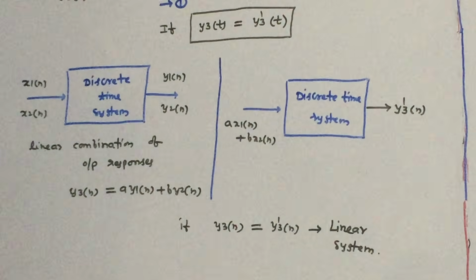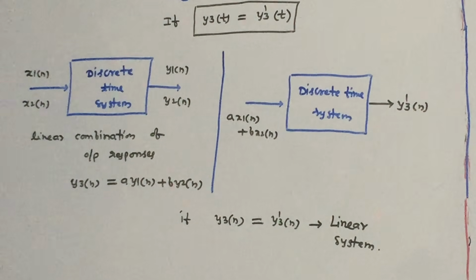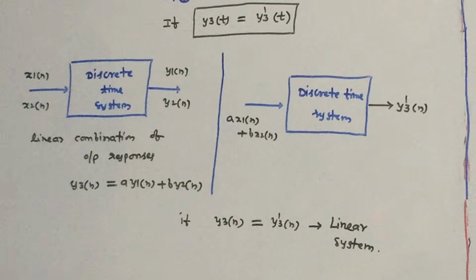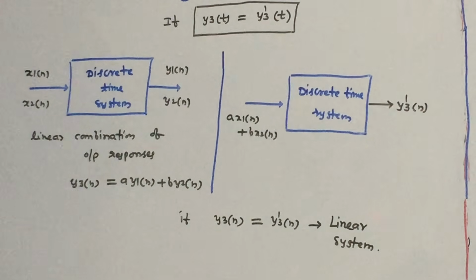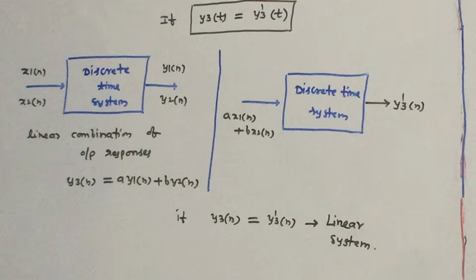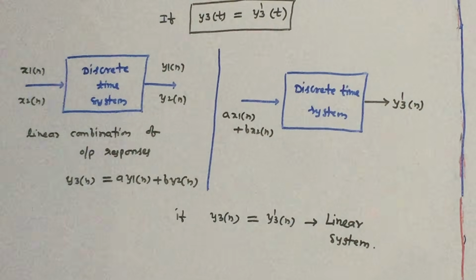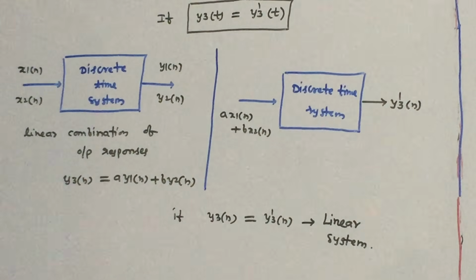A continuous or discrete time system is said to be linear if it satisfies the superposition principle. Otherwise, it is said to be non-linear system. So let us see some examples on linear or non-linear systems. Very important objective questions for competitive exams.